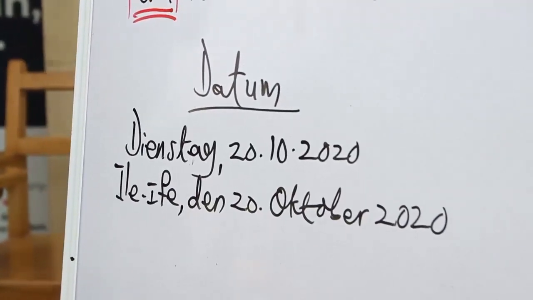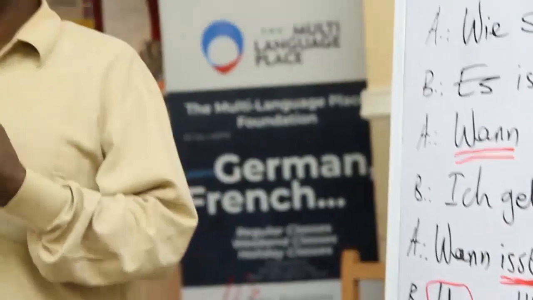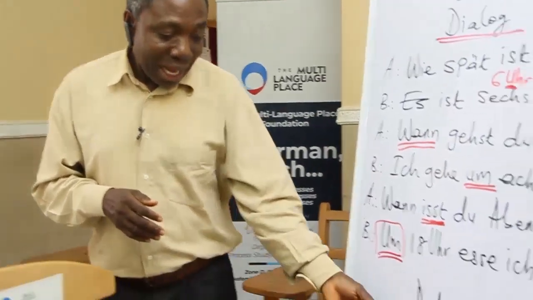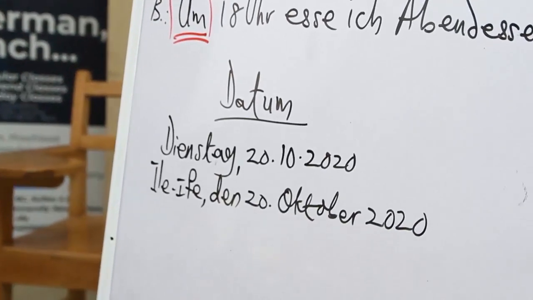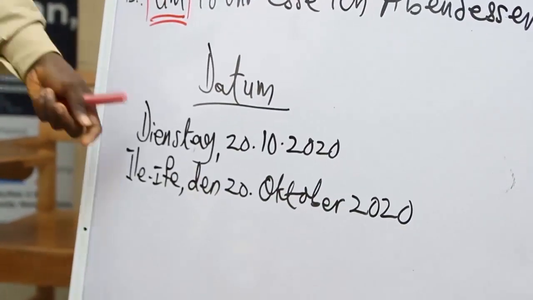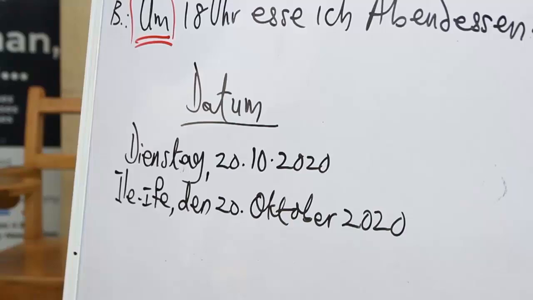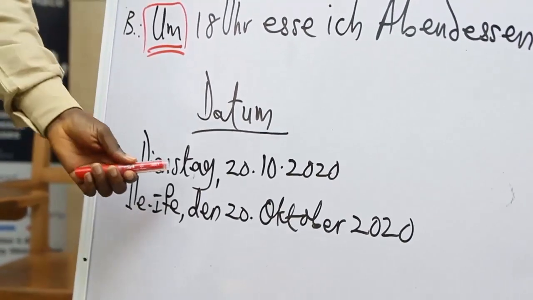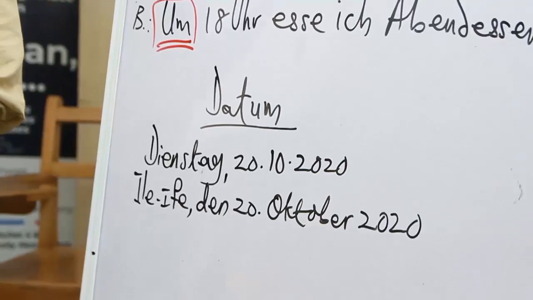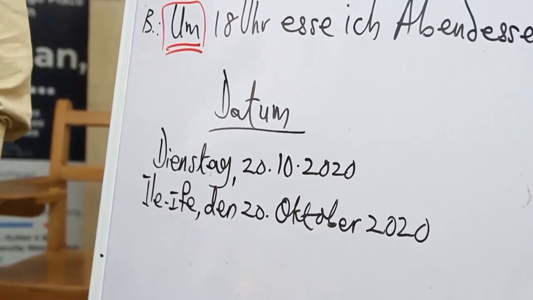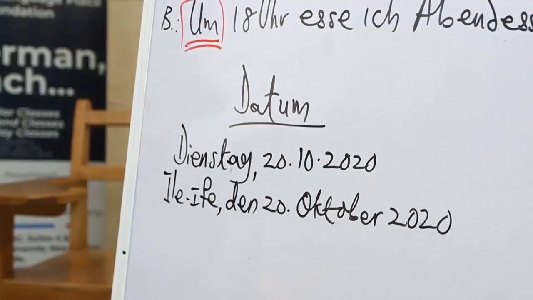So that's why we're going to see how to write the date or how to say the date in German. Date simply means Datum. Normally in Germany, if you want to talk about the date, you write it like this. You mention the day, and then you write the date. Now, we have Dienstag, you remember? Montag, Dienstag, Mittwoch, Donnerstag, Freitag, Samstag, Sonntag. Okay? So we have Dienstag here, which is Tuesday.